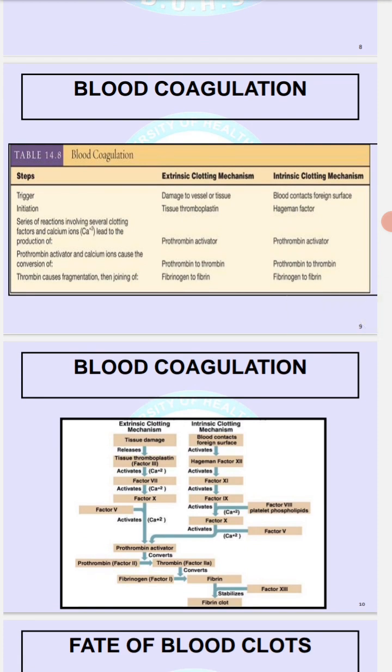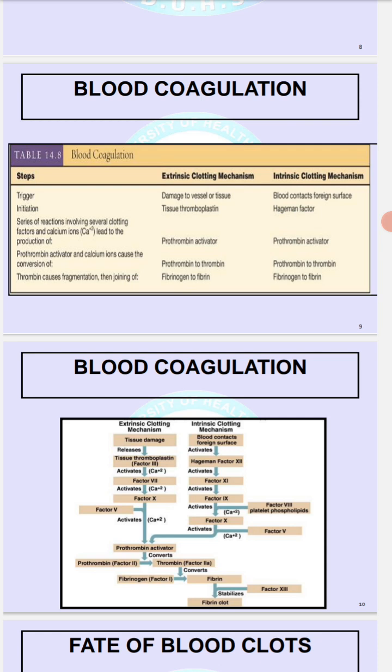This picture shows the triggering factor for the extrinsic clotting mechanism. It is the damage to the vessel or tissue, but in case of the intrinsic clotting mechanism, it is the blood that contacts the foreign surface. The initiating factor for the extrinsic clotting mechanism is tissue thromboplastin, but in case of the intrinsic clotting mechanism, it is the Hageman factor. A series of reactions involving several clotting factors and calcium ions leads to the production of prothrombin activator in